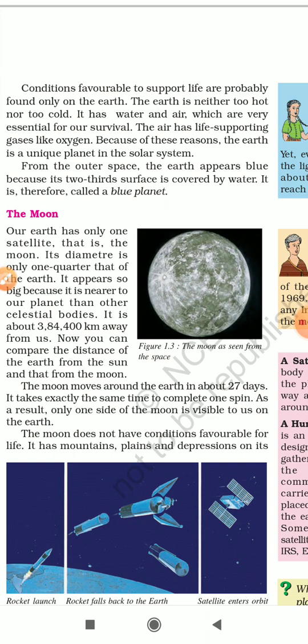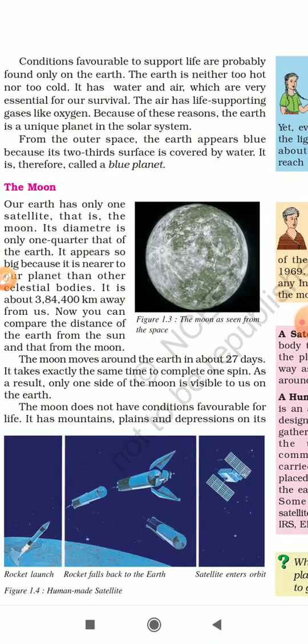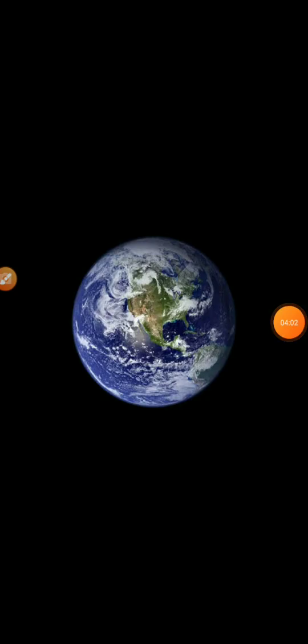From outer space, the Earth appears blue because two-thirds of its surface is covered by water. It is therefore called a blue planet. Students, this is the picture of Earth from space, and we can see in this picture that Earth appears blue. Why is it so? It is because of the presence of water, which supports life on the Earth. This is the reason why Earth is called a blue planet.